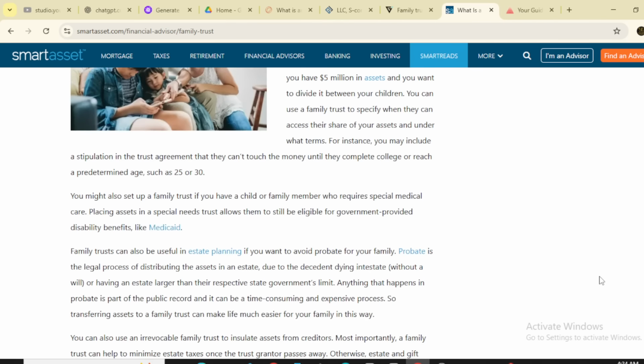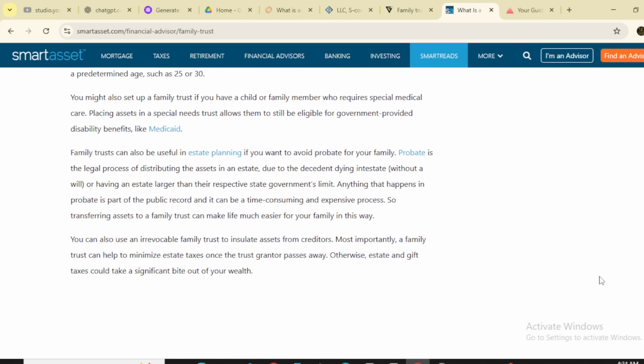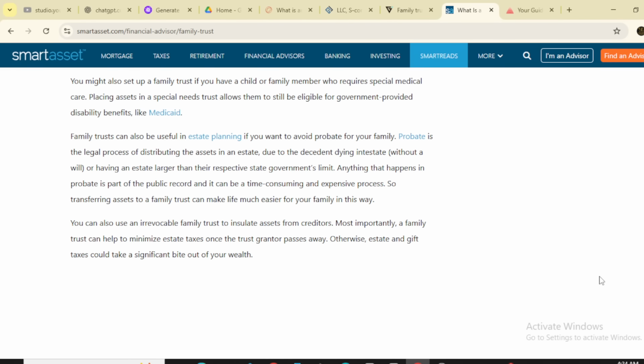You might also set up a family trust if you have a child or a family member who requires special medical care. Placing assets in a special needs trust allows them to still be eligible for government-provided disability benefits like Medicaid. Family trusts can also be useful in estate planning if you want to avoid probate for your family.